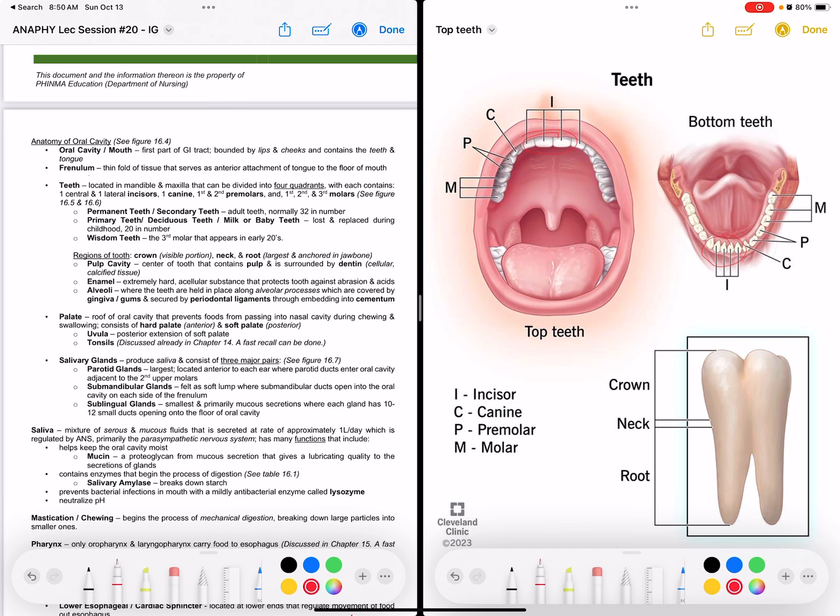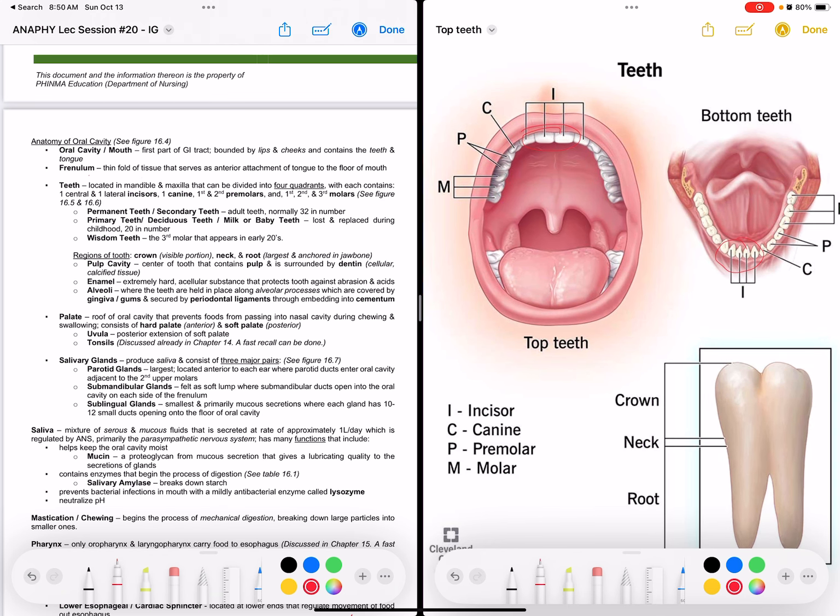And so also we have one canine teeth and first and second premolars and first, second, third molars. Okay. So ang premolar naton is this one and ang aton molars is ang pinaka-last. Okay? So ang permanent teeth or ang secondary teeth naton is we have 32 permanent teeth. Okay? So 16 in the upper jaw and 16 in the lower jaw.